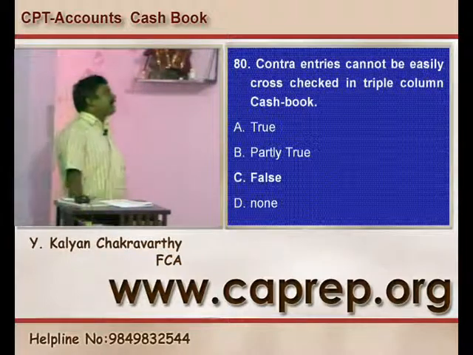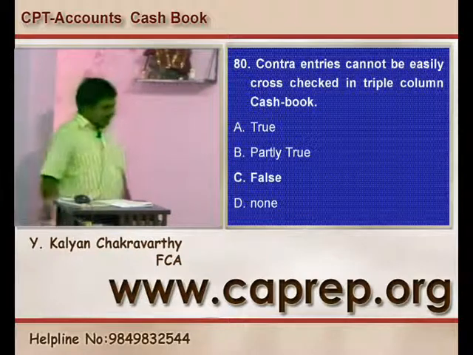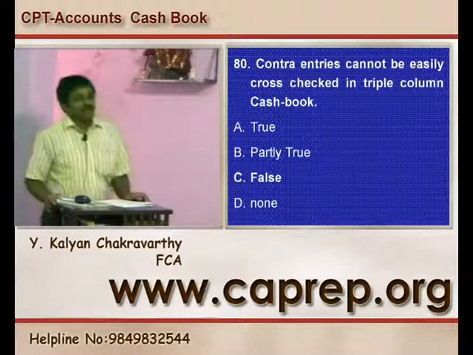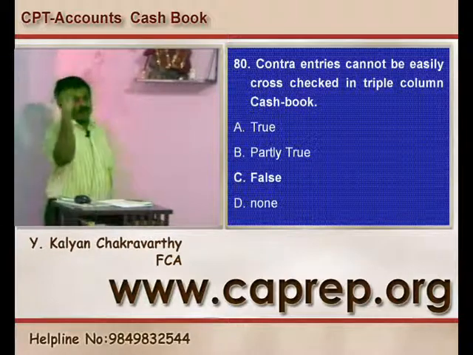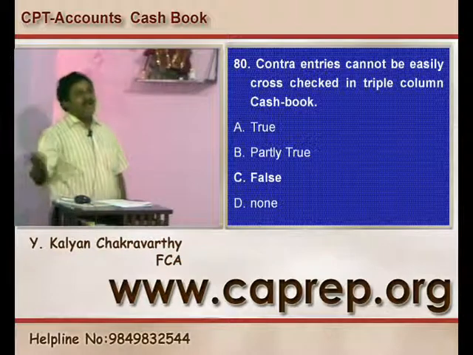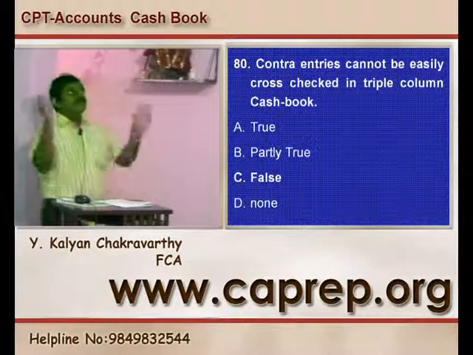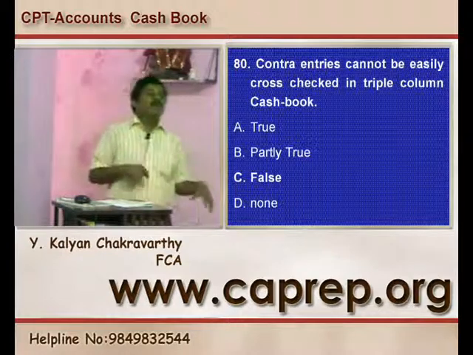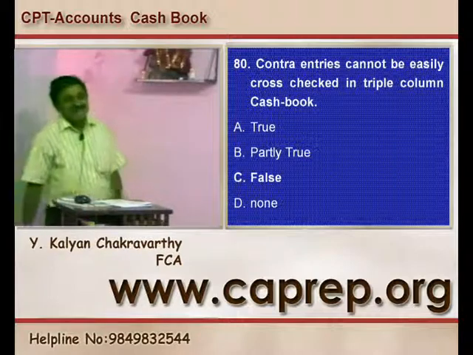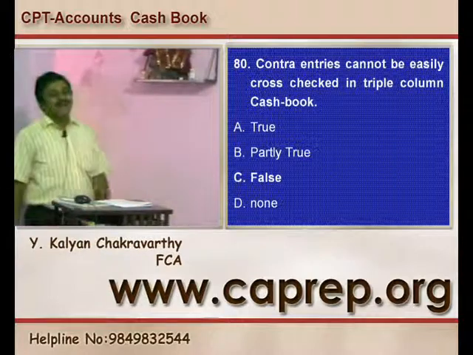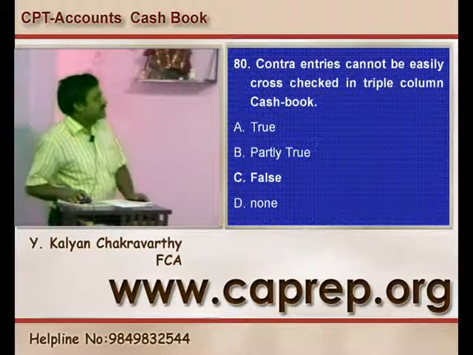Question number 80, contra entries cannot be easily cross-checked in the triple column cash book. No, they can be easily cross-checked. So it's a false statement. Against the contra entry, you are going to record it as a C, and very well you can easily cross-check by going to the triple column cash book. How many C's are coming on the debit side? Those many C's should come on the credit side. So what is the difficulty in making the cross-check? So the statement is a false statement.